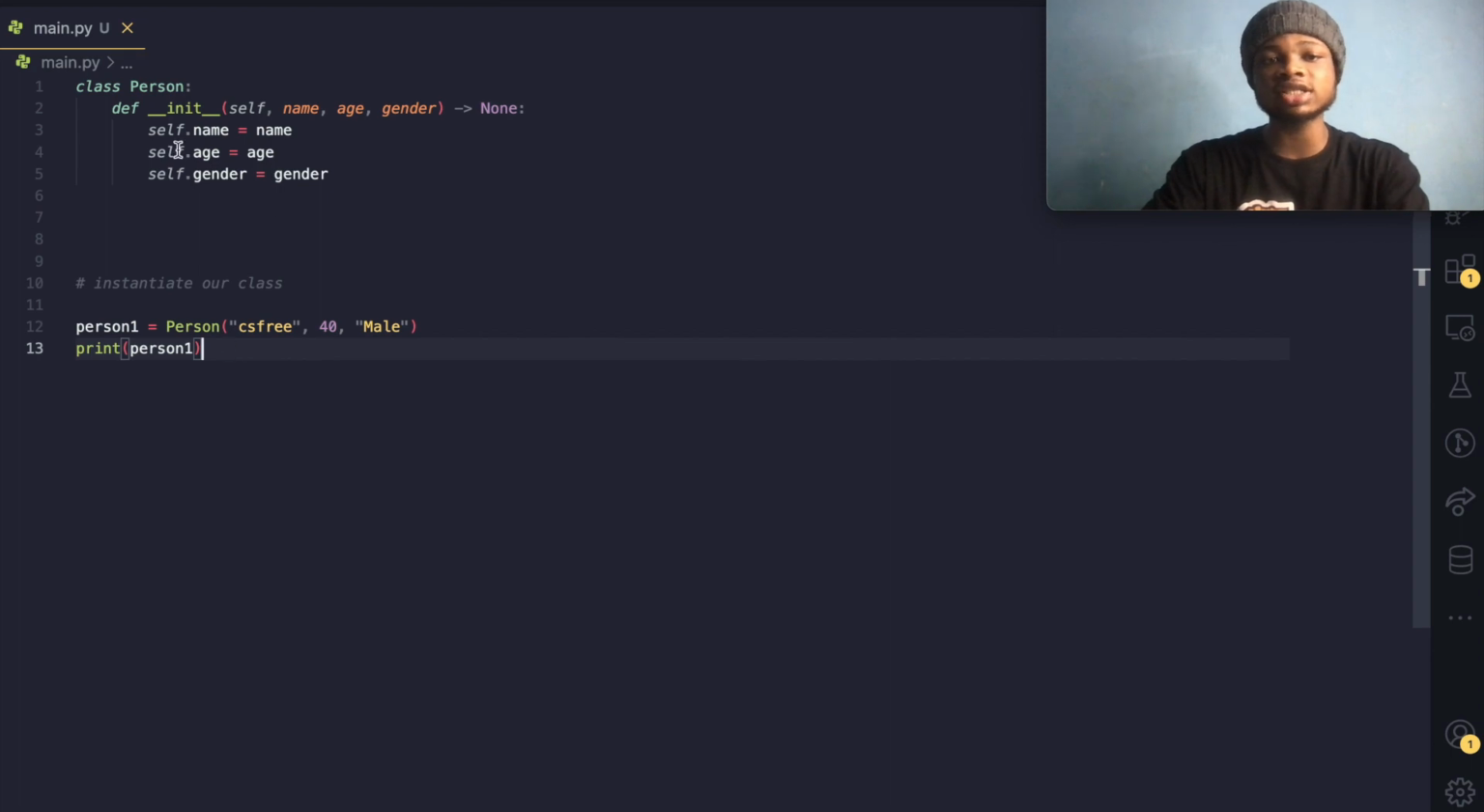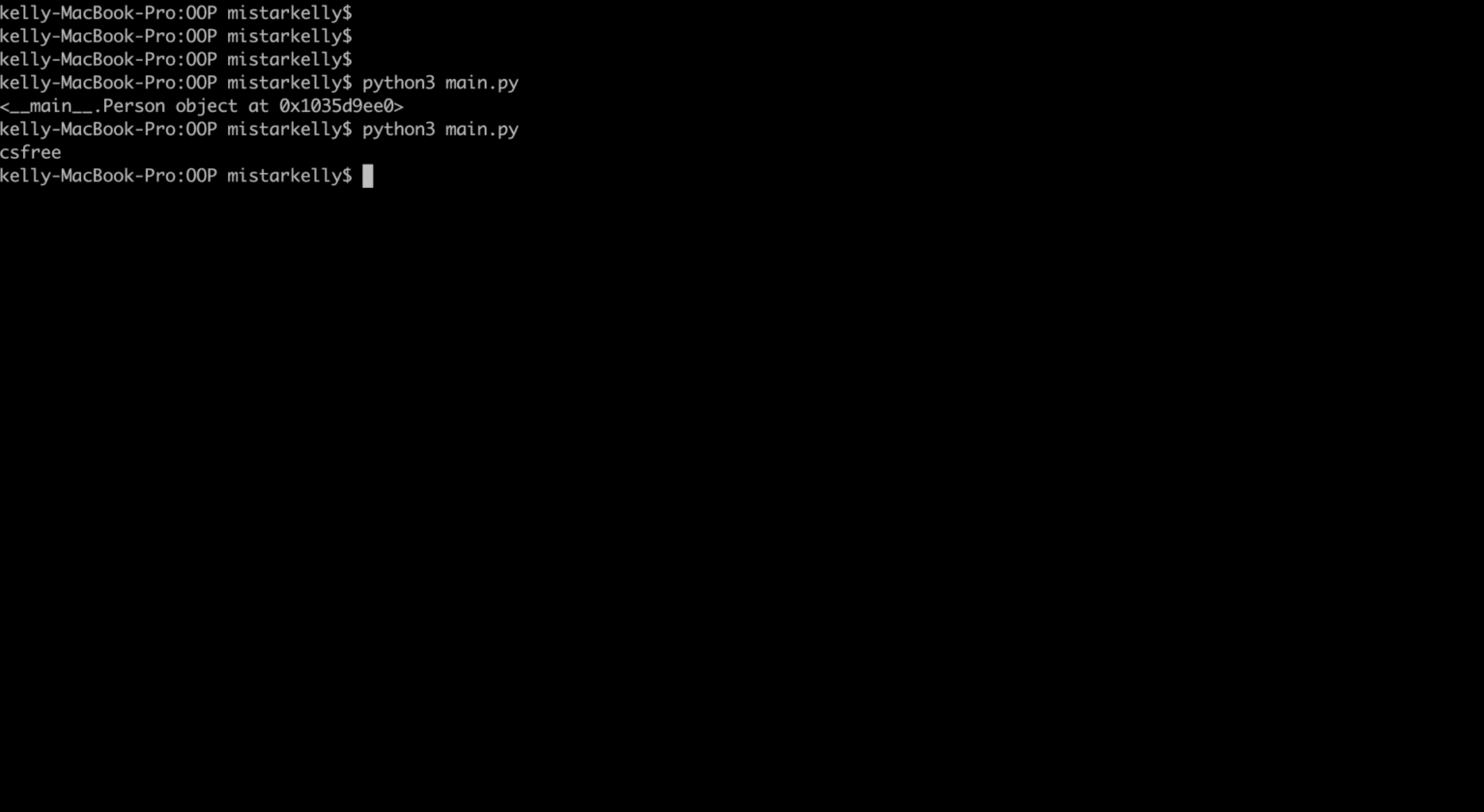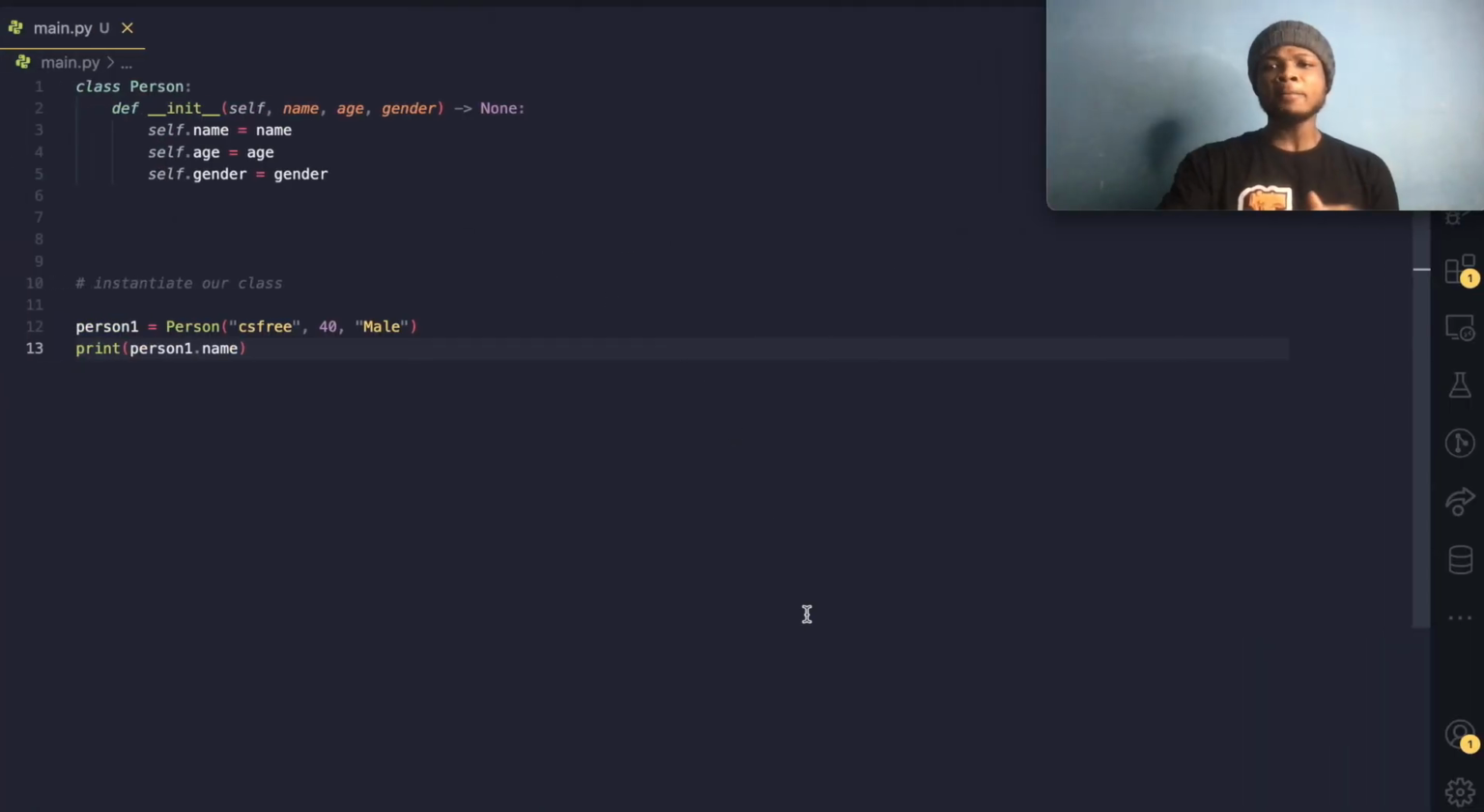Now if we want to get the name, we just have to do .name to get the name. So you see CS3. But this is kind of a very big work. Why? Imagine we have thousands of classes.